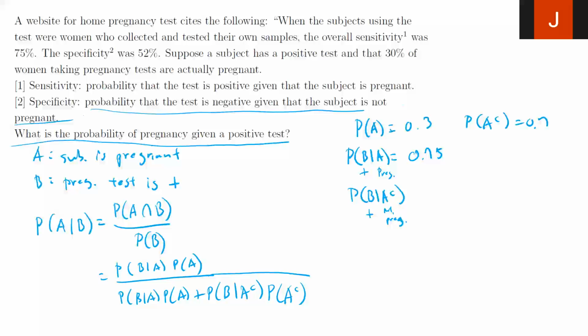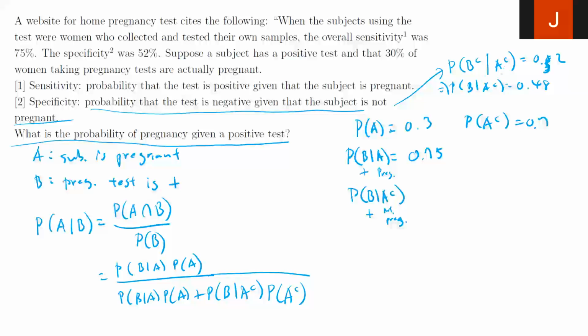So this is the probability of B complement given A complement. That value is 52%, which means the probability of B given A complement is simply 0.48, because if you add these two up, they have to add up to 1.